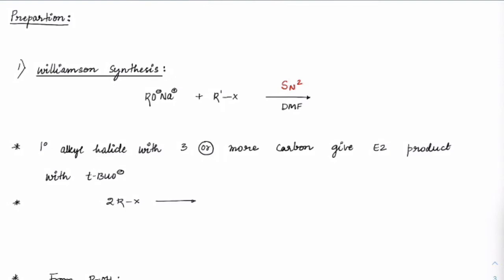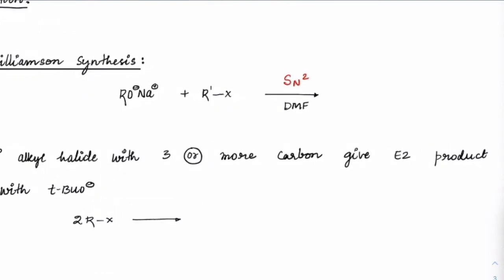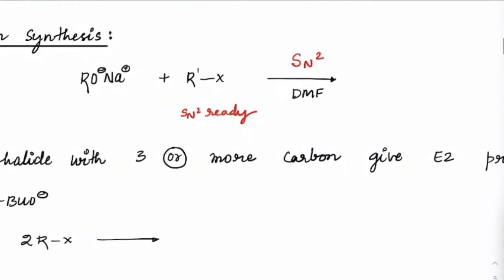Now, because it is an SN2 reaction, the alkyl halide should be SN2 ready. And you remember what SN2 ready means: it should be either primary or a methyl group. It may be allyl or benzyl. But it should not be secondary, it should not be tertiary, and so on.